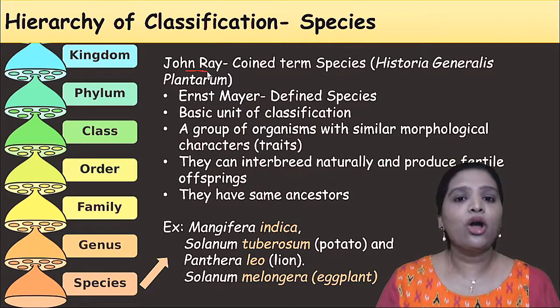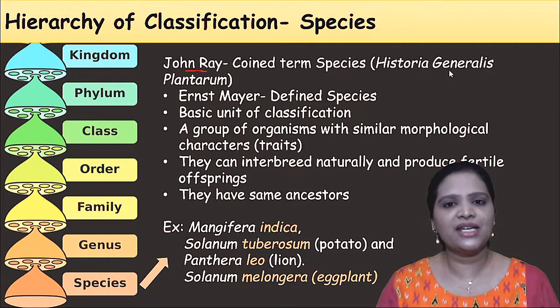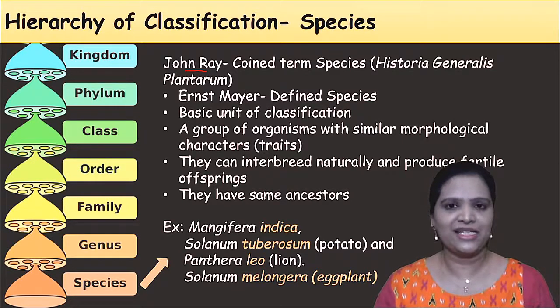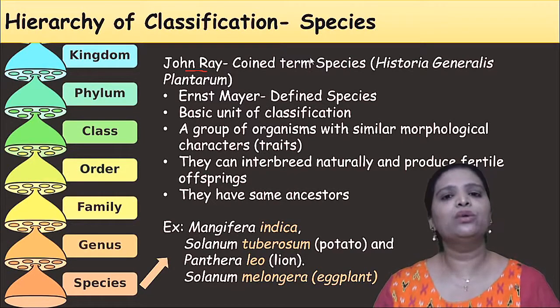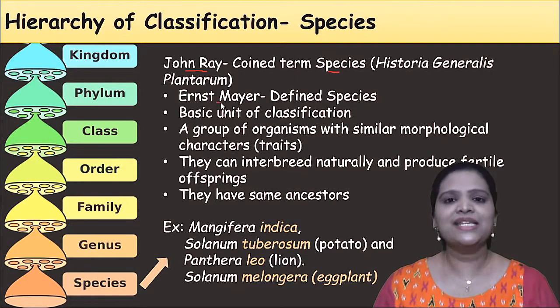John Ray coined the term species. He wrote a book called Historia Generalis Plantarum, in which he classified almost 18,000 species of plants. So he was the man who coined the term species. Ernest Mayr is the man who gave the definition for species.